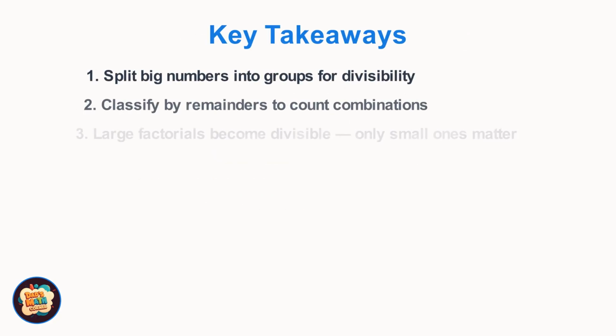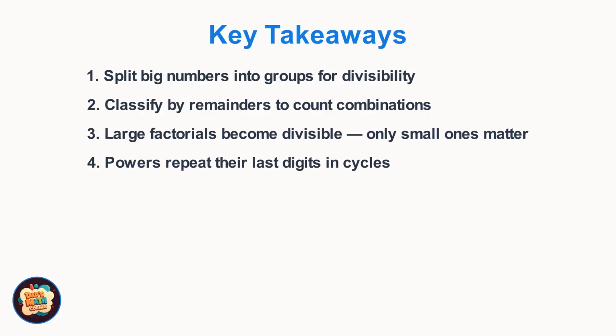Let's recap what we've learned today. First, split big numbers into groups to check divisibility. Second, classify numbers by their remainders to count combinations. Third, large factorials become divisible, so only the small ones matter. And fourth, powers repeat their last digits in cycles.